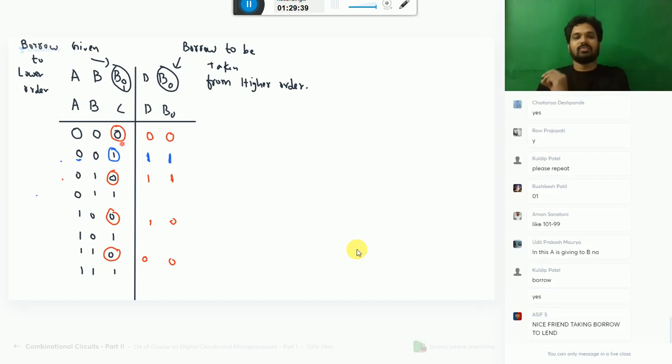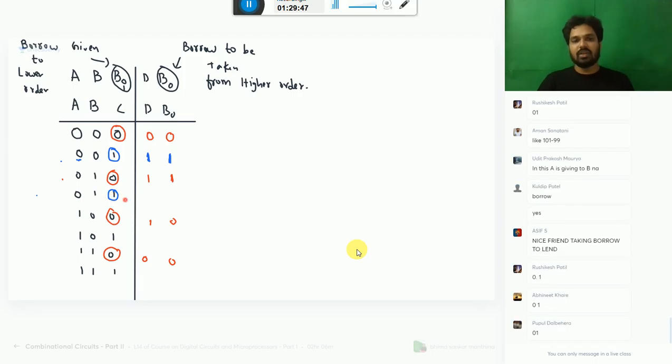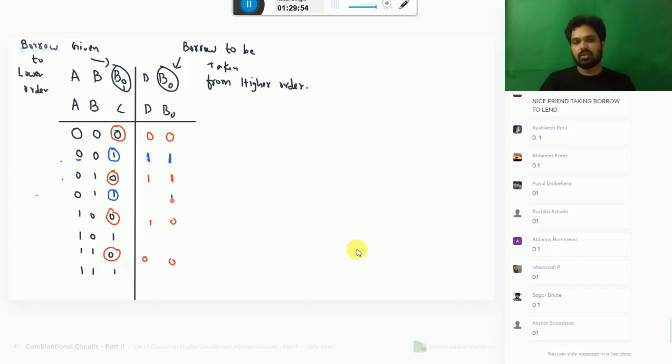Right. Now come here. Tell me first. I have 0 only, but my friend wants 1 rupee. So first I need to take a borrow. Borrow taken, I will get 2 rupees. In that 2, 1 is already given to friend. 1 is left. 1 minus 1, how much?